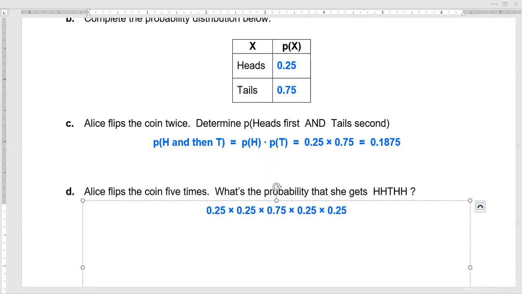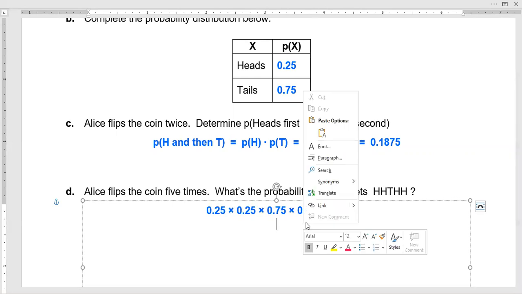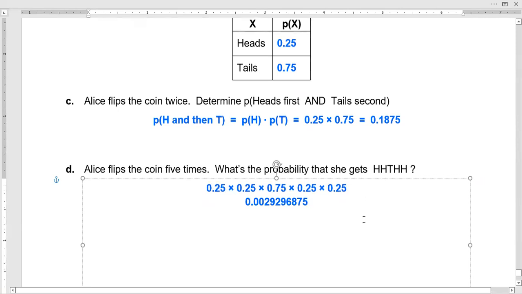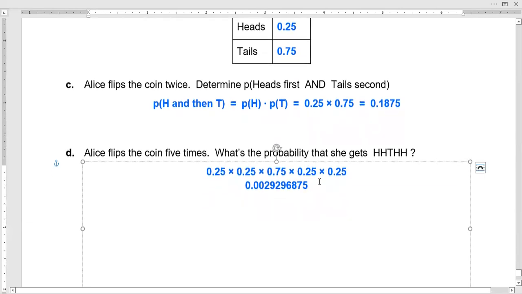So this is looking like 0.25 times 0.25 times 0.75. Oh gosh, okay. Getting quite a long decimal here. This is what I got. Now, very often when you're multiplying lots of decimals together, you're going to get a gnarly decimal answer, really long. And we weren't told to round this one, so I'd have to write that whole thing out.